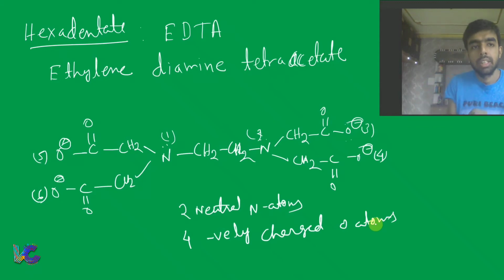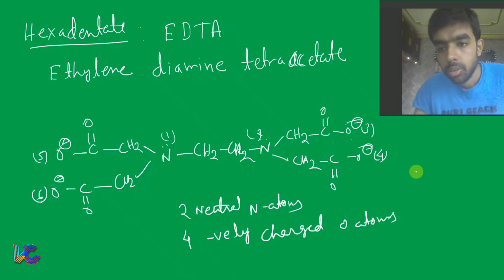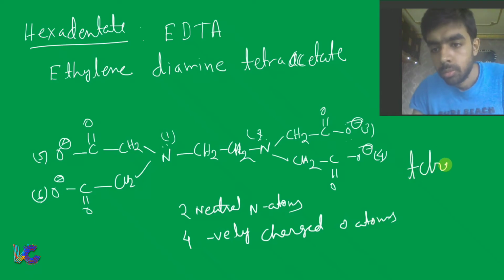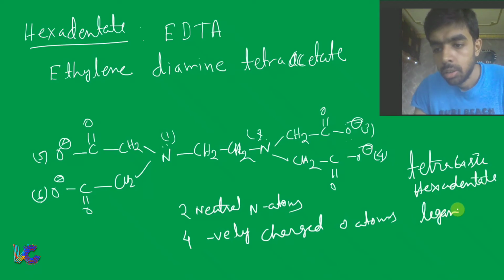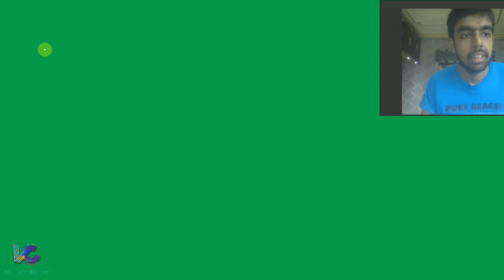That means it is a tetrabasic hexadentate ligand, EDTA. So we have seen all the examples of monodentate, bidentate, tridentate, tetradentate, pentadentate and hexadentate ligands. And now we will talk about flexidentate ligand.